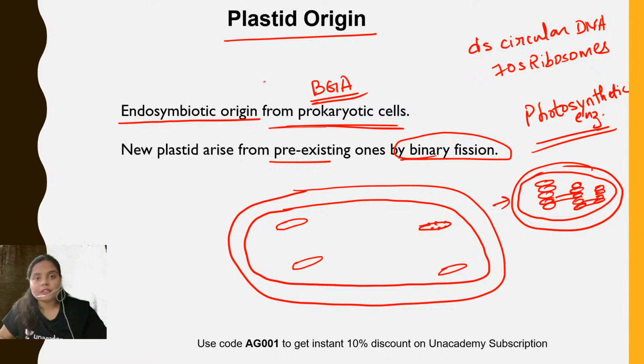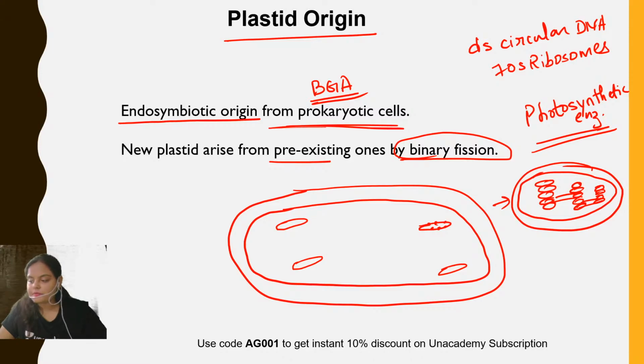That means during the course of evolution, what happened? A eukaryotic cell engulfed a prokaryotic cell or a bacterial cell, and in case of plastid, a BGA cell, a cyanobacteria, right? And then it stayed in the cytoplasm for a longer duration of time, and then it eventually modified and got converted into other structure, which is known as plastid. Okay, so this was about the structure and function of plastid.